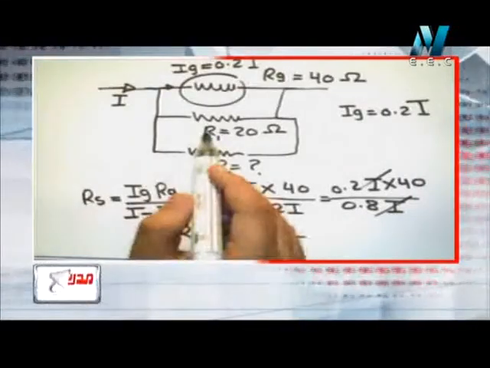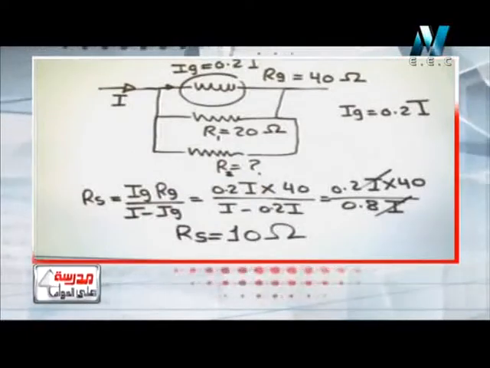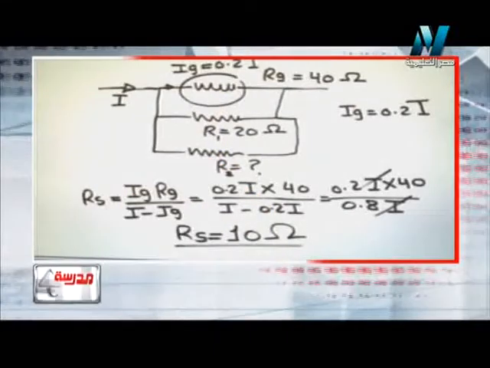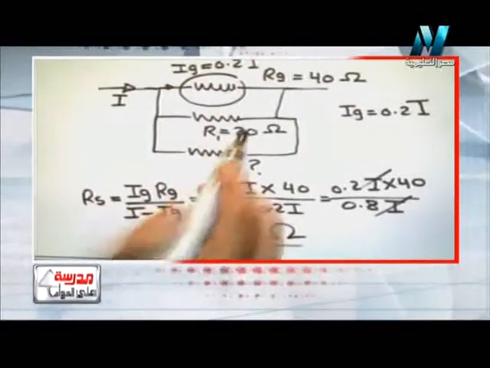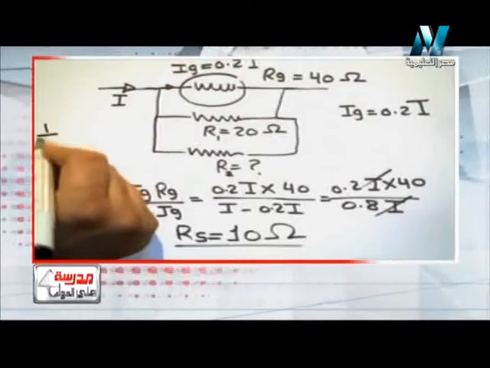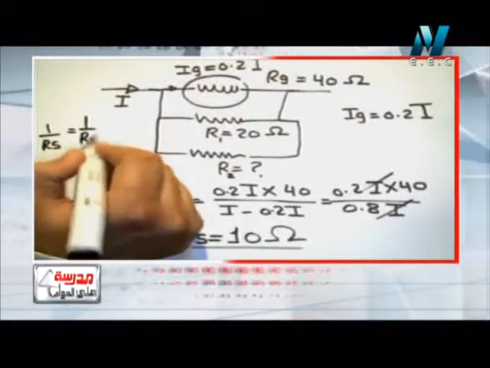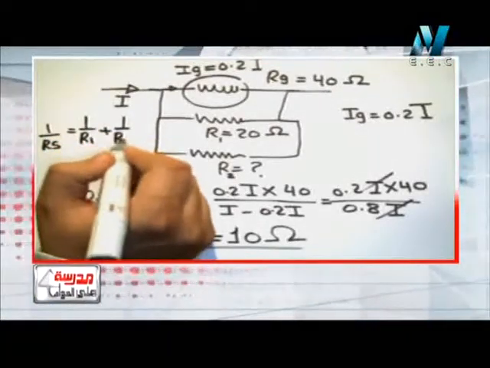Okay, R1 and R2, their value must be equal 10, which must be equal to the shunt resistance, which is connected in parallel to Rg. So we can say 1 over R shunt must be equal 1 over R1 plus 1 over R2.